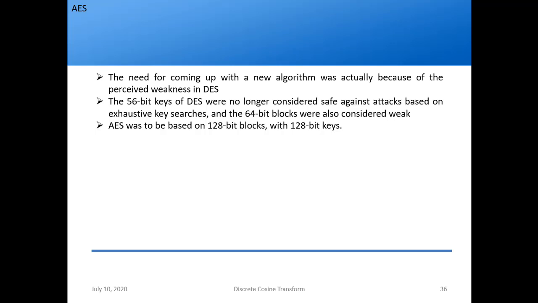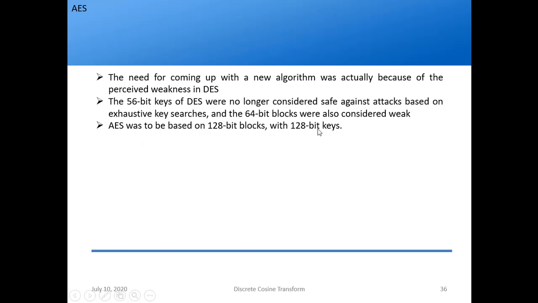Standard. So the need for coming up with a new algorithm was actually because of the perceived weakness in DES. So what was the weakness in DES? It uses a 56-bit key. So it is quite possible, and it is no longer considered safe against attacks based on exhaustive key searches. We saw that meet in the middle attack and etc. are the problems. So AES was to be based on 128-bit blocks with 128-bit keys.